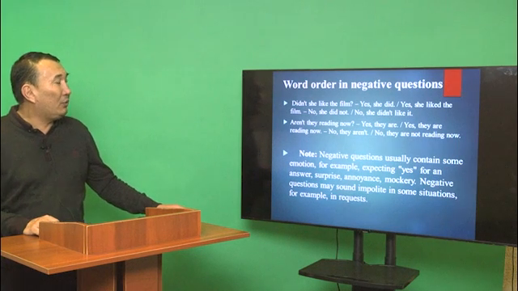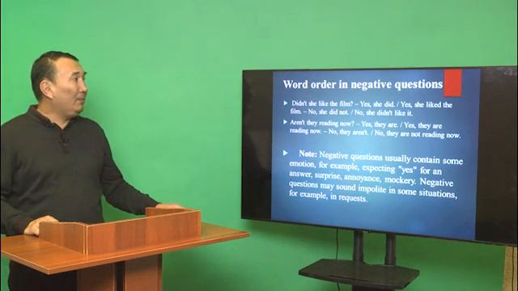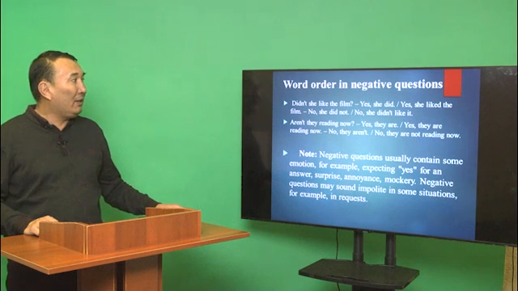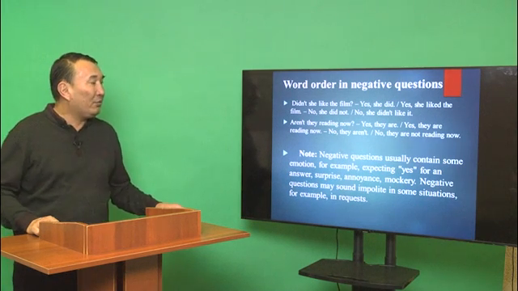Word order in negative questions. Didn't she like the film? Yes, she did. Yes, she liked the film. No, she didn't. No, she didn't like it. Aren't they reading now? Yes, they are. Yes, they are reading now. No, they aren't. No, they aren't reading now.